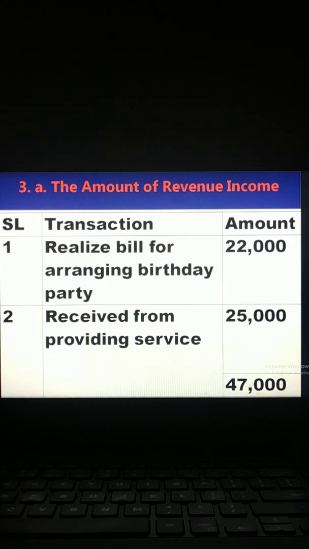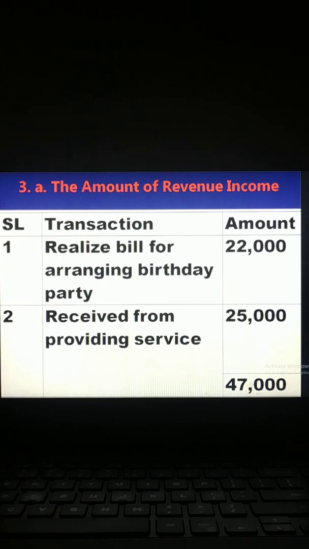In the first lecture we discussed what revenue income is. Revenue income means the income which we receive regularly. It will give us benefit for a short time. In this requirement, the revenue income is the bill realized for arranging a birthday party. That means this is a restaurant, so they arrange birthday parties. This type of event occurs almost regularly in their organization, so this is their regular income.